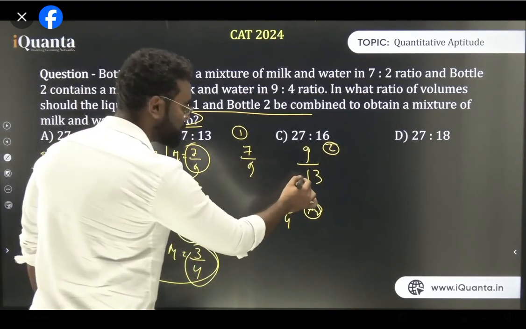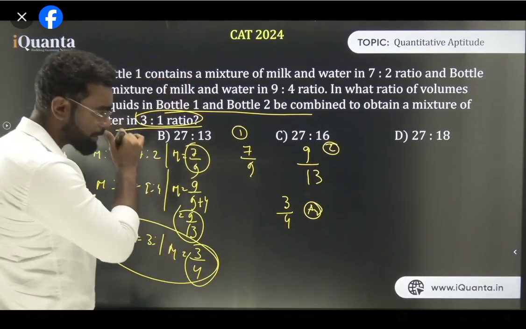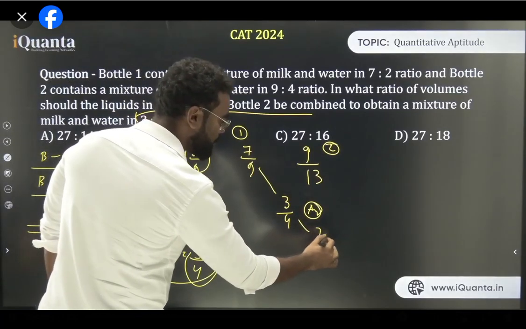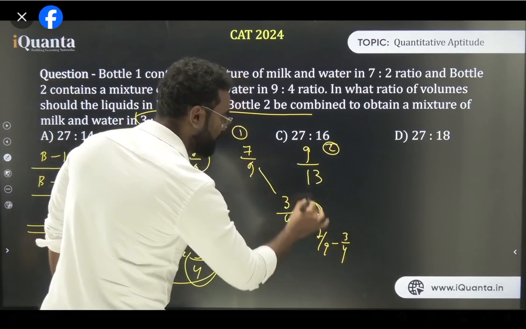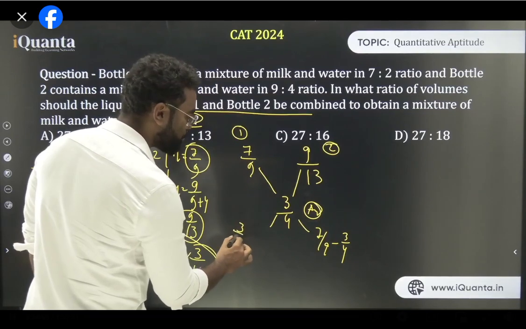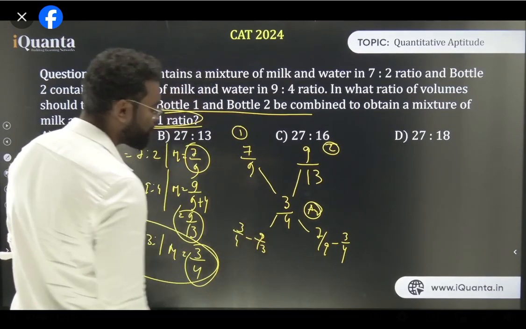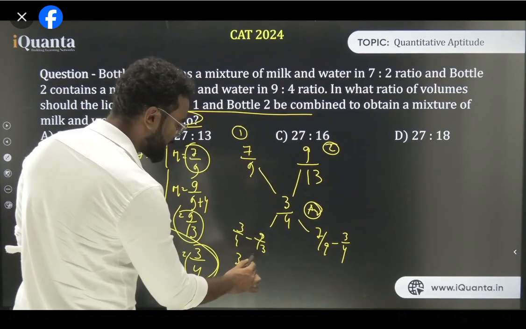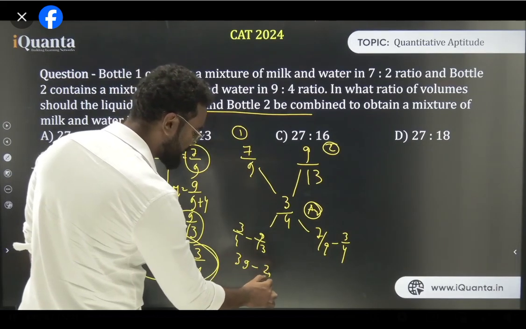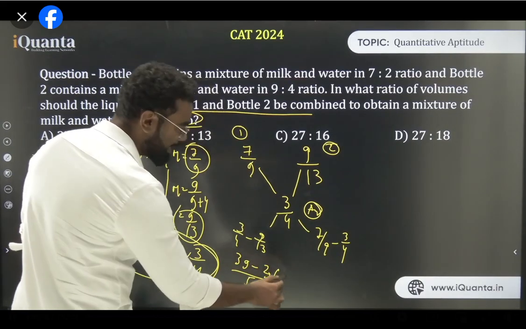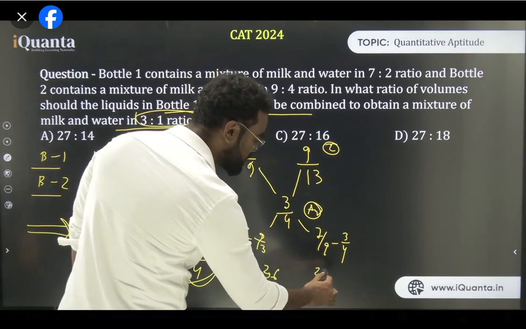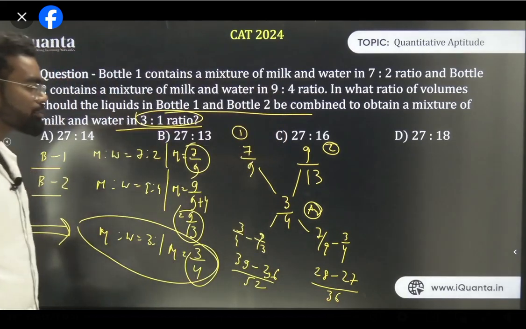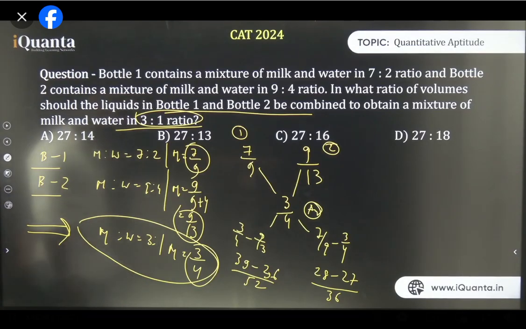Now when I use alligation, first you need to subtract. You need to think which one is bigger. This one is bigger, so that is 7 upon 9 minus 3 upon 4, and this is 3 upon 4 minus 9 upon 13. If you solve this, 13 4s are 52, so that is 13 3s are 39. So 39 minus 3 9 4s are 36, upon 52. And in this case, we have 7 4s are 28 minus 27, upon 9 4s are 36. So in this way, you can solve this question. And if you got these two things, you can directly find the ratio from here.